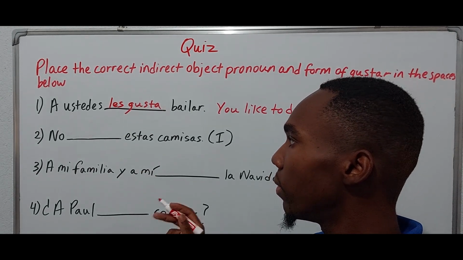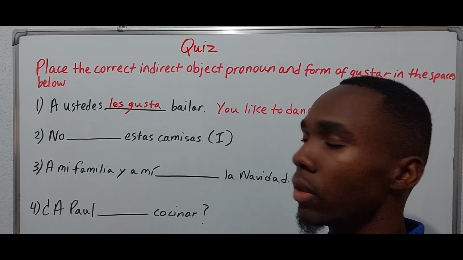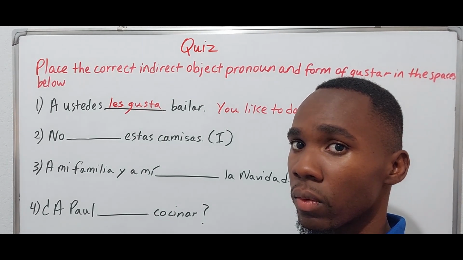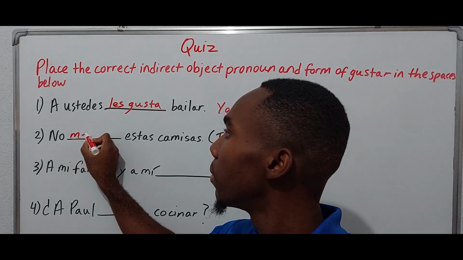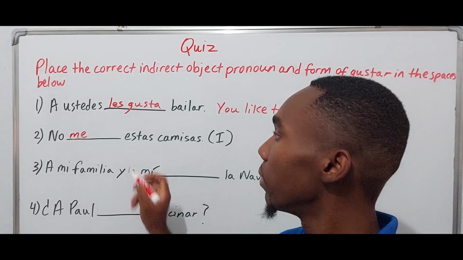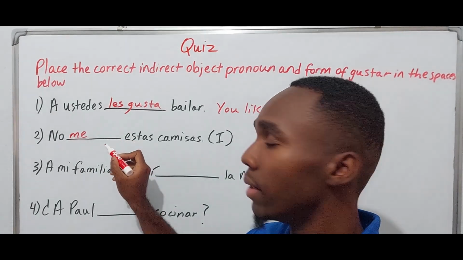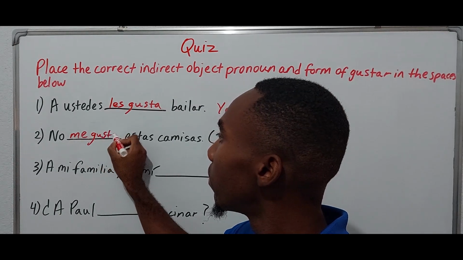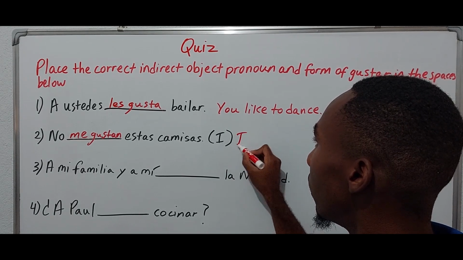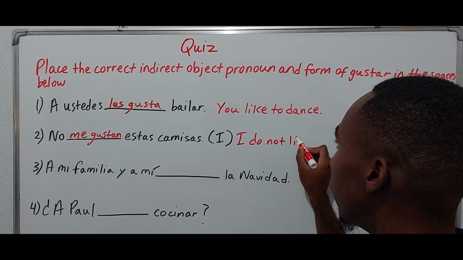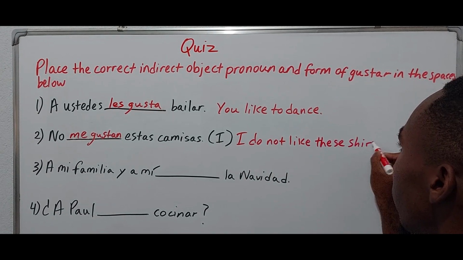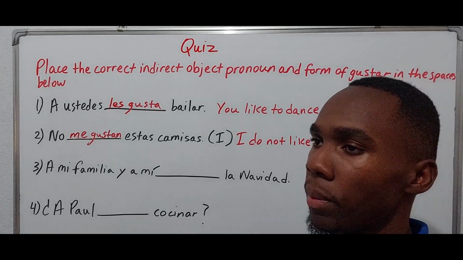2. No estas camisas. What is the subject? I. So what would be the indirect object pronoun? Me. What is being liked? Estas camisas. Plural. So that should be gustan. So I do not like these shirts. These shirts are not pleasing to me.